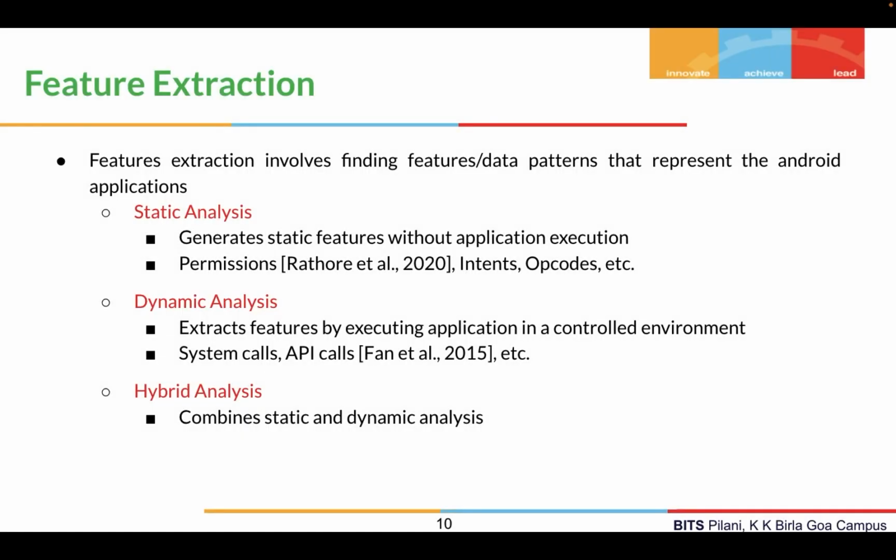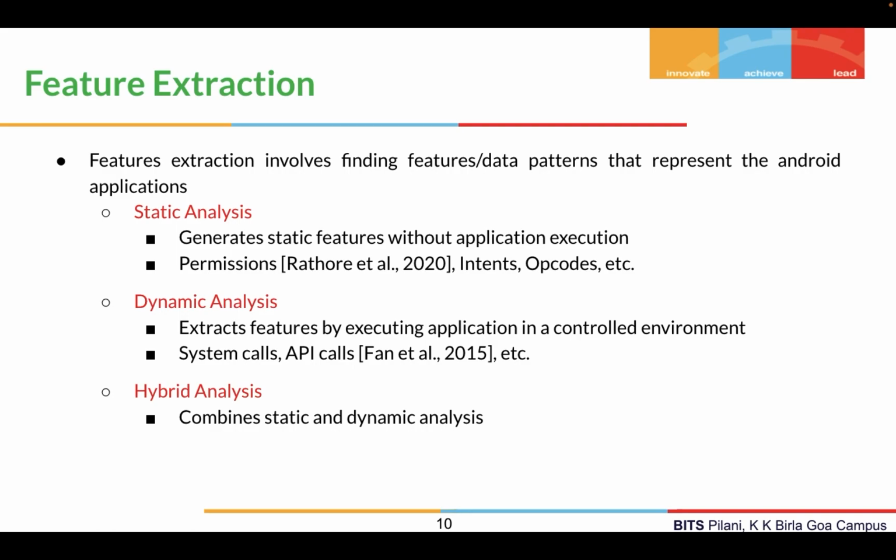Now we need to extract the data patterns or features from these applications so that we can detect using our classification models. This can be done in 3 ways: static analysis, dynamic analysis, and hybrid analysis. In static analysis, we try to extract the features without executing the application. Some examples of these are permissions, used by Rathore et al., intents, opcodes, etc. Then we have dynamic analysis, where, in a controlled environment, we execute the application and extract features.